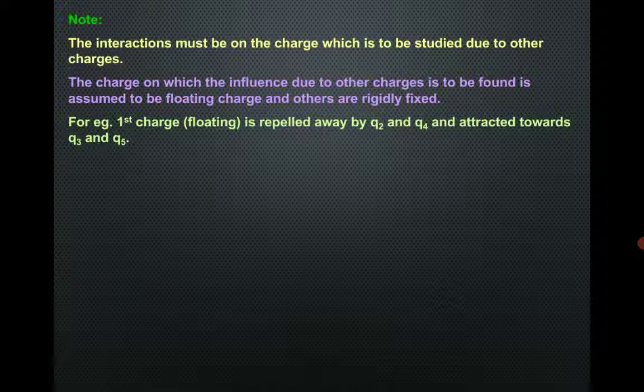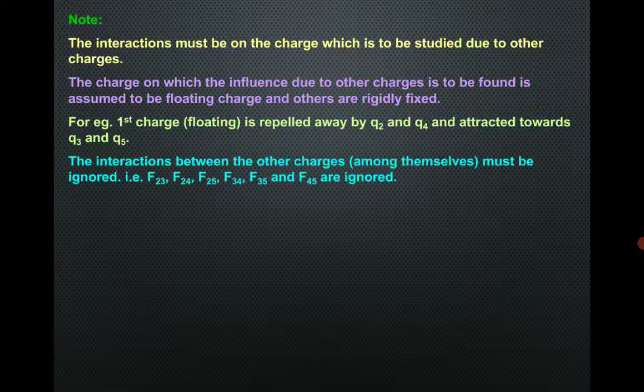For example, the first charge is floating, as you could see in the last diagram, and is repelled away by q2 and q4 and attracted towards q3 and q5. The interactions between the other charges among themselves must be ignored. It means all other charges should not have any kind of interactions among themselves, so it has to be ignored.